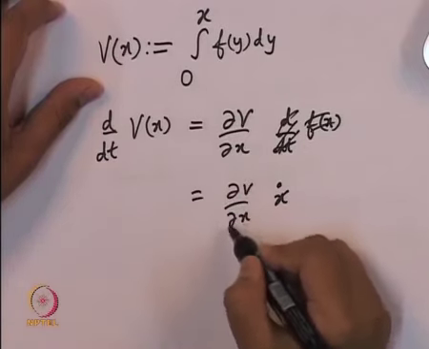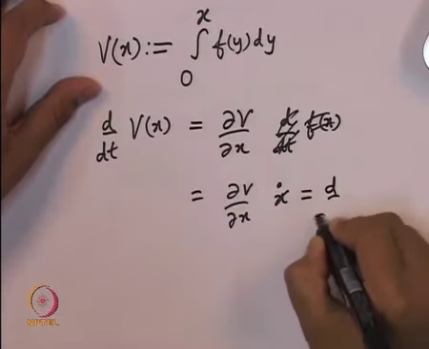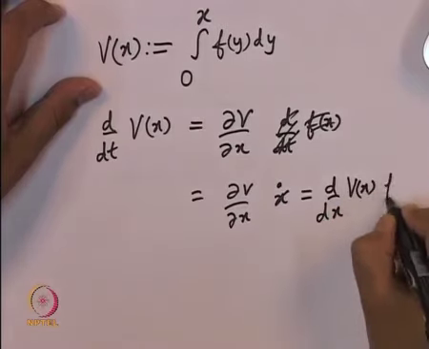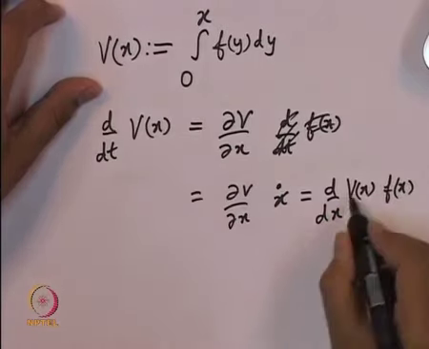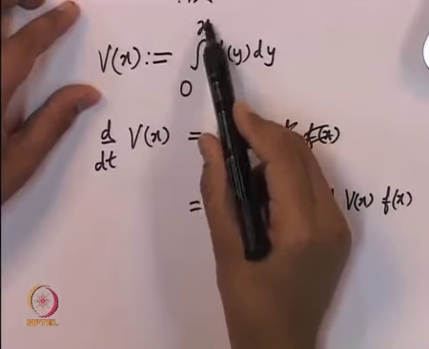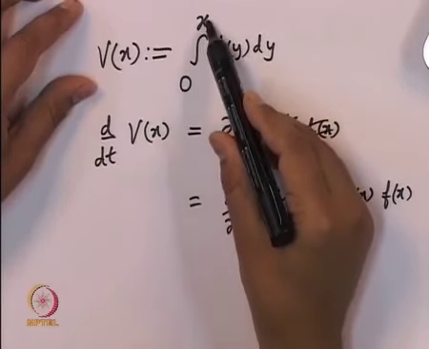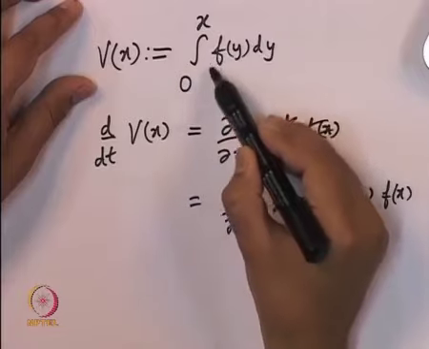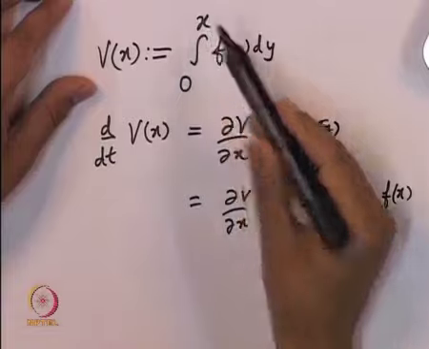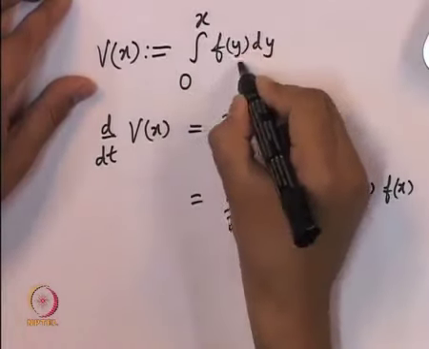So this partial derivative could also be replaced by an ordinary derivative. So this is d by dx of v of x times x dot, which is nothing but f of x. So what does it mean to differentiate this particular function with respect to x? Here is a function which is growing with respect to x, growing at what rate? Precisely this f of x. When you differentiate such a function with respect to the end points, then we get precisely the quantity that is inside.